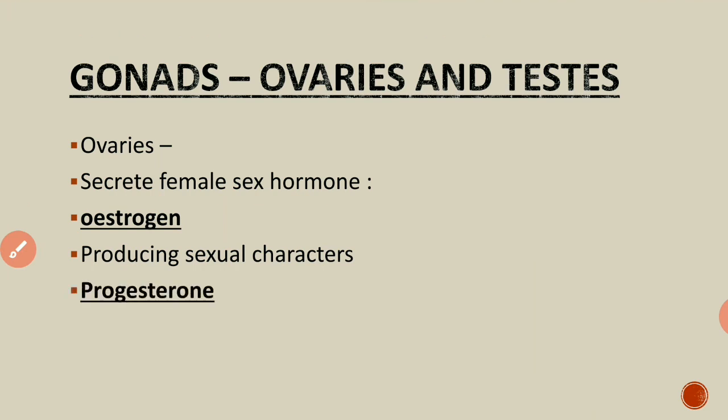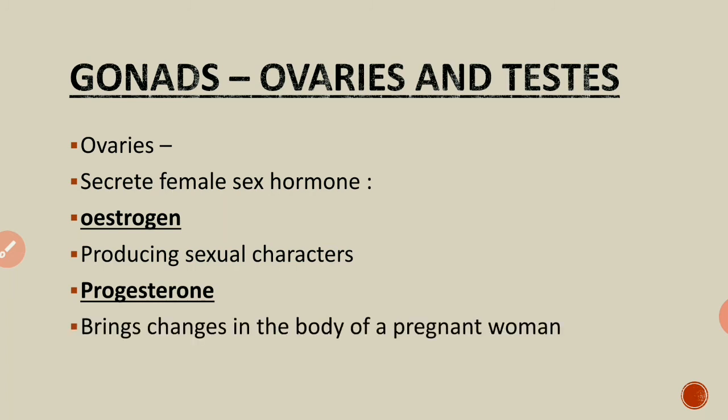The next hormone is progesterone. Progesterone brings changes in the body of a pregnant woman. It rises in the body only when the lady is pregnant, but estrogen is always secreted and it produces secondary sexual characters. What are those characters? Like development of breast, pubic hair, deposition of fat on the thighs, enlargement of uterus, and onset of menstrual cycle. So these are all secondary sexual characters that develop in females.